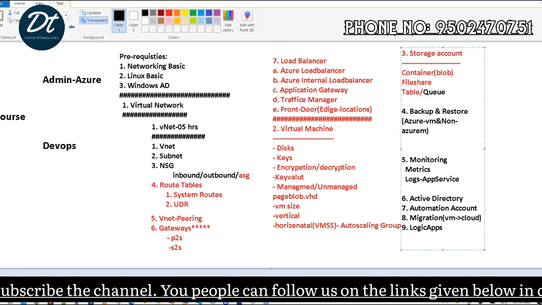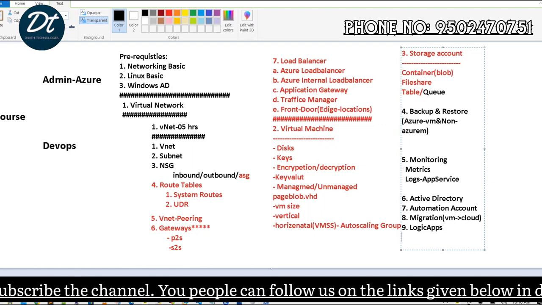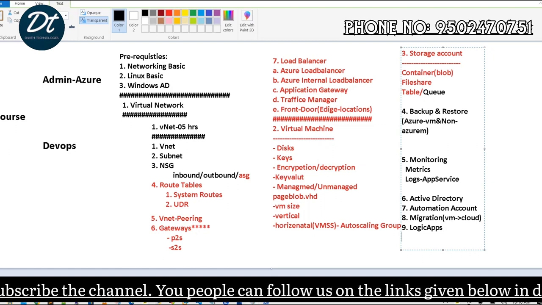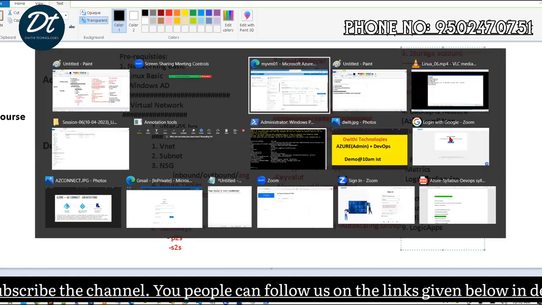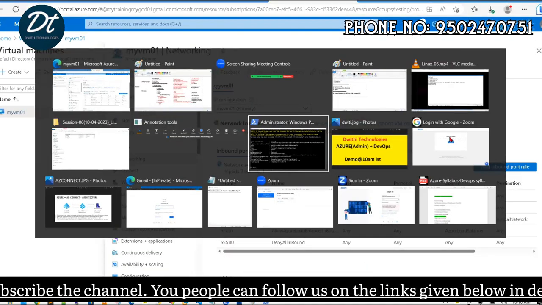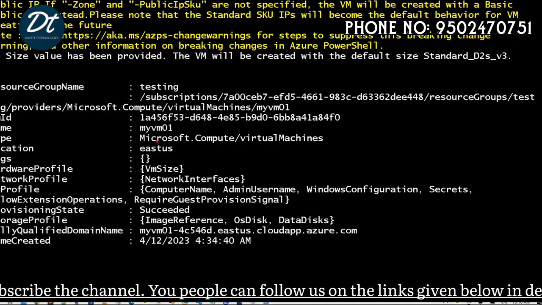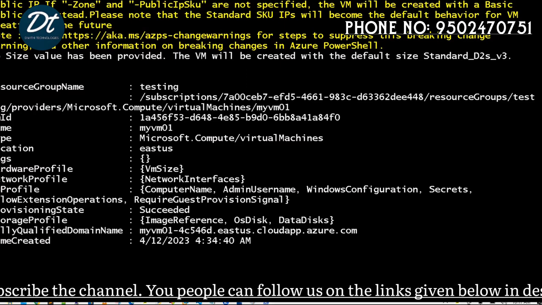So mainly in this third, Windows Active Directory is important. Here, not all services but maximum services we will discuss in the portal, on the screen. This is the Azure portal. At the same time, we will discuss Azure PowerShell also. So in two categories we are going to see.